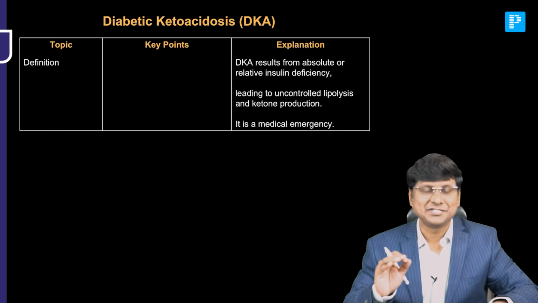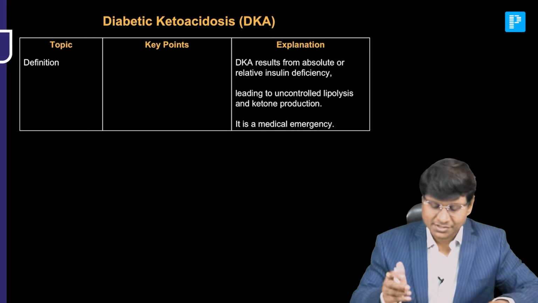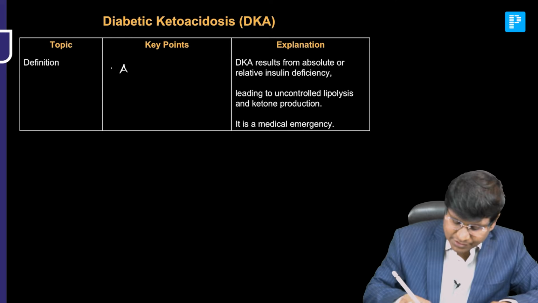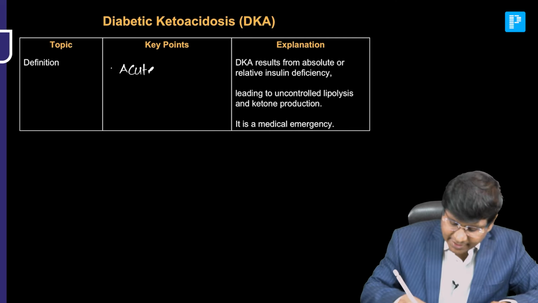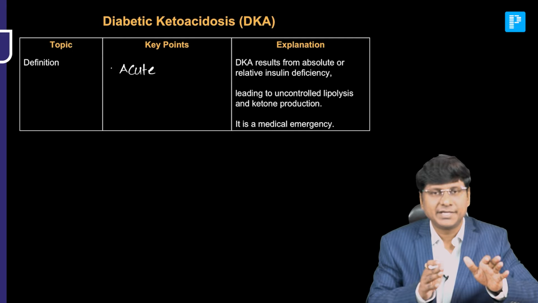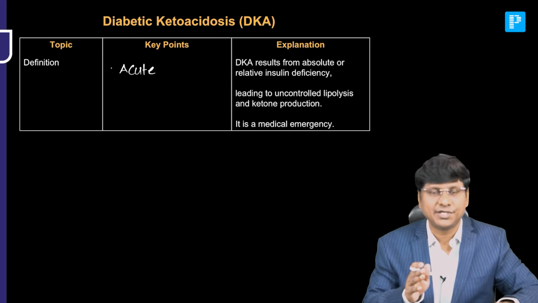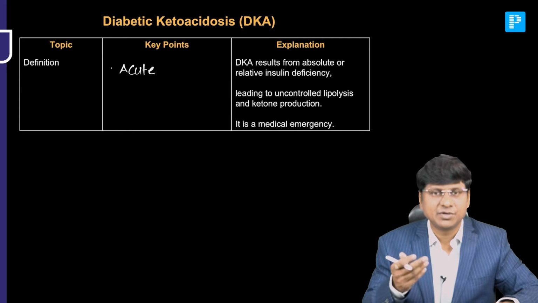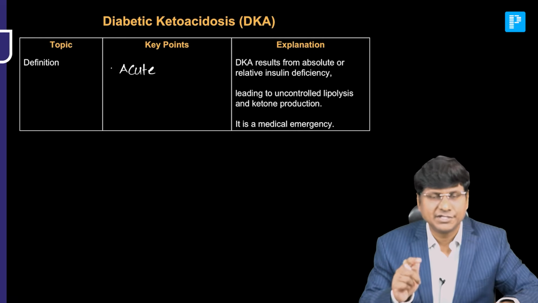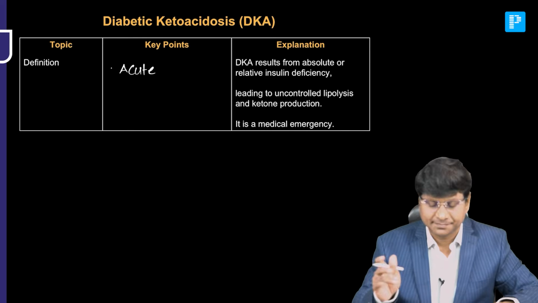So in this particular section, I'll be discussing a quick revision of diabetic ketoacidosis. This diabetic ketoacidosis is an acute complication in diabetes mellitus. Among the acute complications, apart from diabetic ketoacidosis, we have hyperosmolar non-ketotic coma and hypoglycemia. This hypoglycemia might be because of increased dosage of insulin or inadequate food intake after taking insulin.